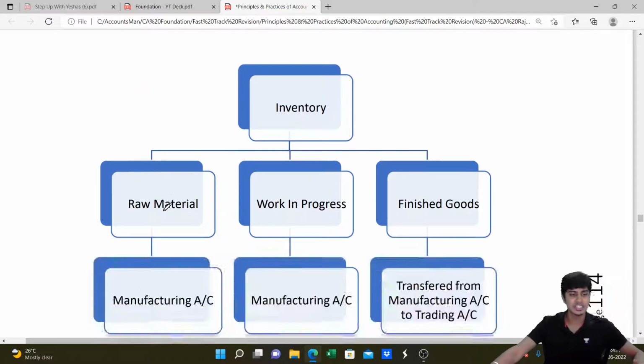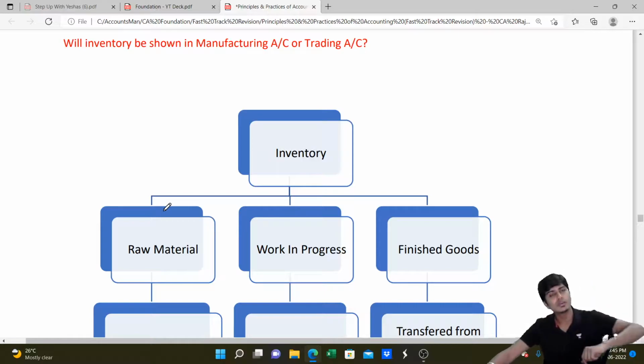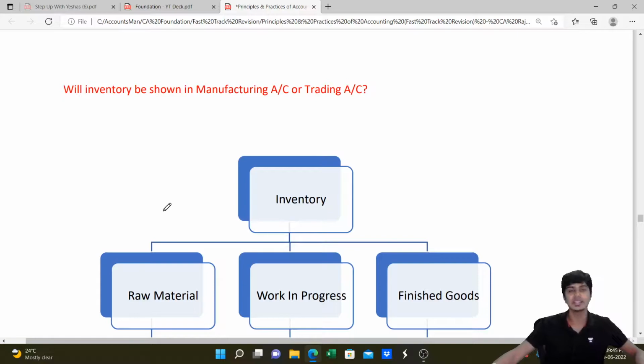Now, talking about the manufacturing account and trading account: is it manufacturing account or trading account, or is it manufacturing account and trading account? That's a question to which a lot of students answer wrong, in spite of attending regular classes. So let us answer this question this way. With regard to an entity, you need to check whether it is buying and selling the goods, or manufacturing and selling the goods.